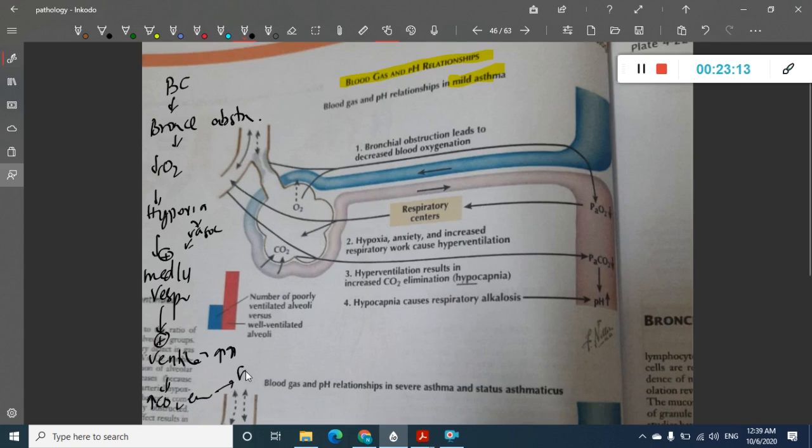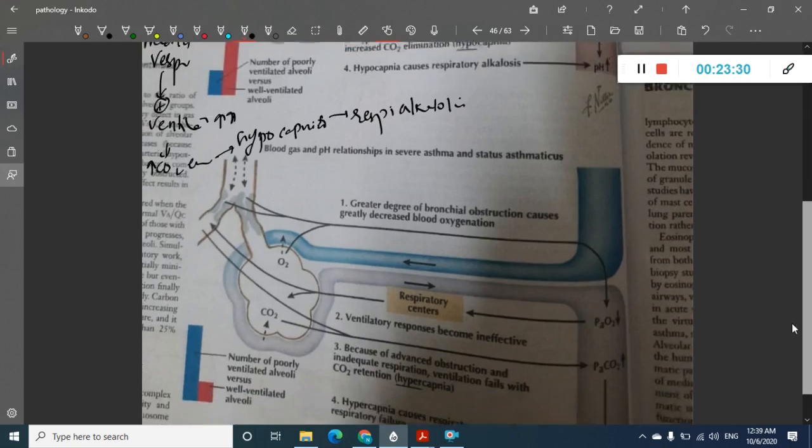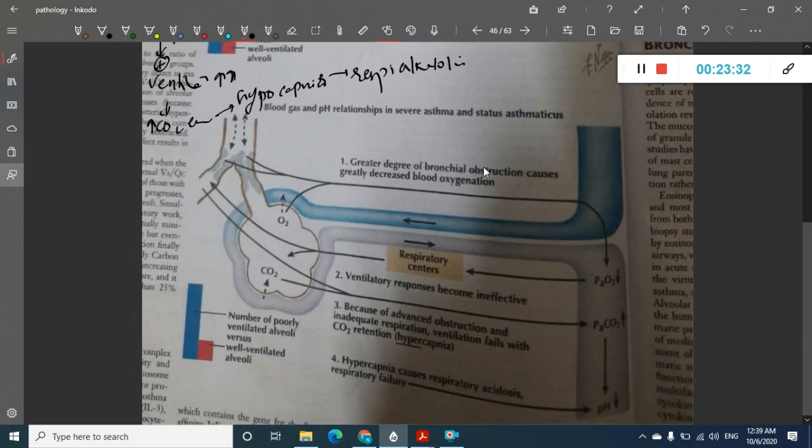Because of carbon dioxide elimination, there is hypocapnia. Because of this decreased carbon dioxide, it goes to respiratory alkalosis. So this is the pathophysiology of what happens in mild asthma. Then what is happening in severe asthma or status asthmaticus?